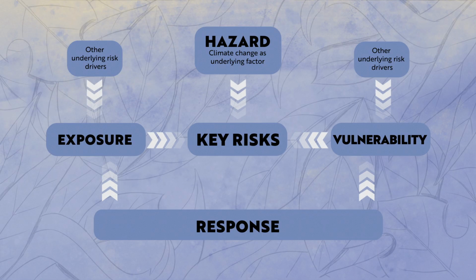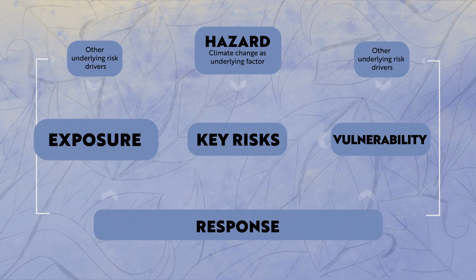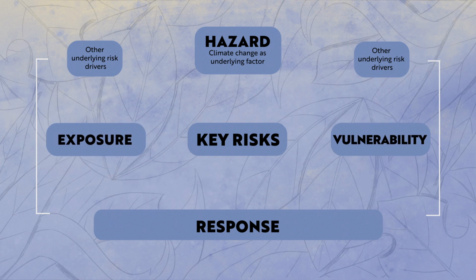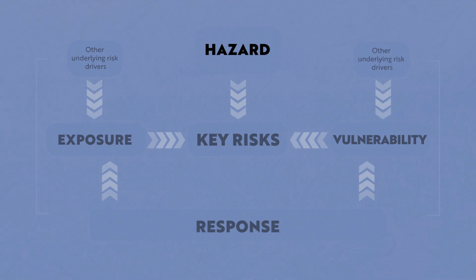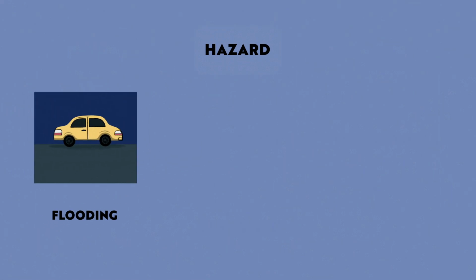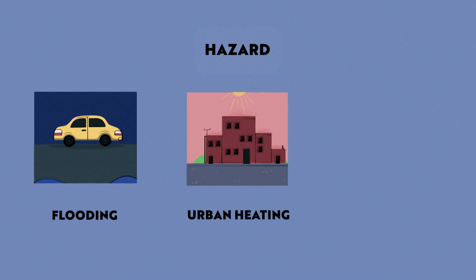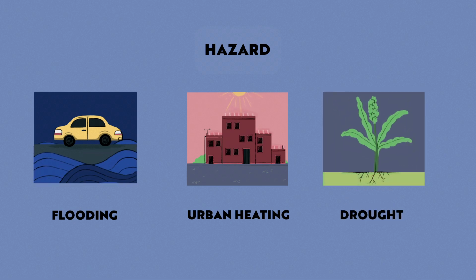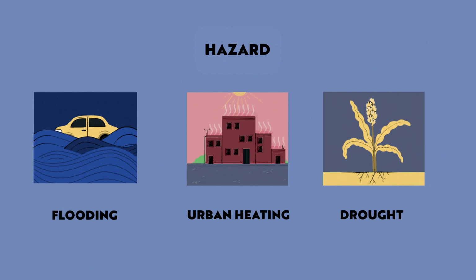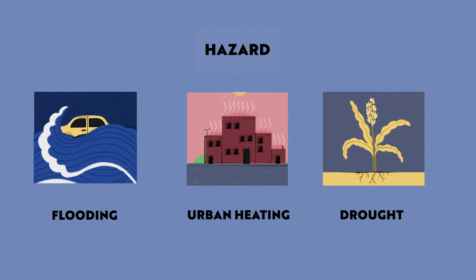These risks are determined based on the dynamic interactions of climate-related hazards, exposure, vulnerability, and, not least, by human responses to climate change. In the framework, hazard covers the potential occurrence of a natural or human-induced physical event or trend. There are many different types of hazards. Among the 12 regions, 3 common hazards are coastal floods, heat stress, and drought.